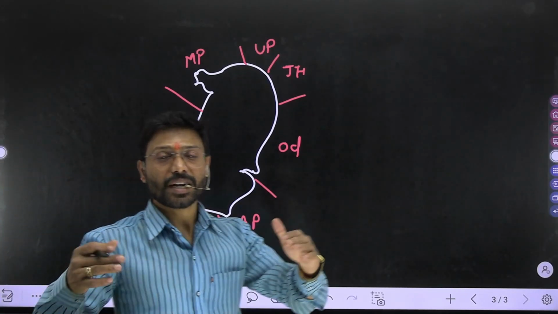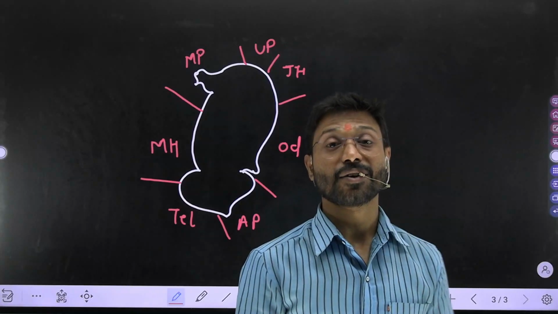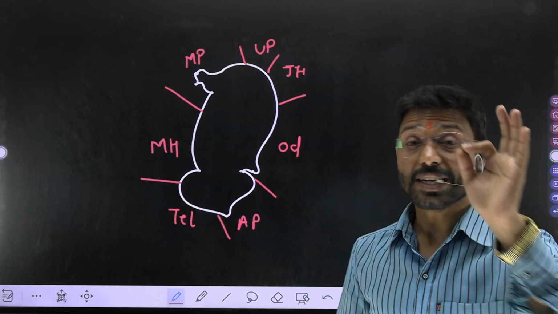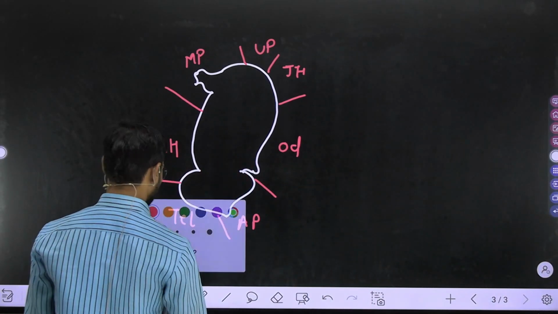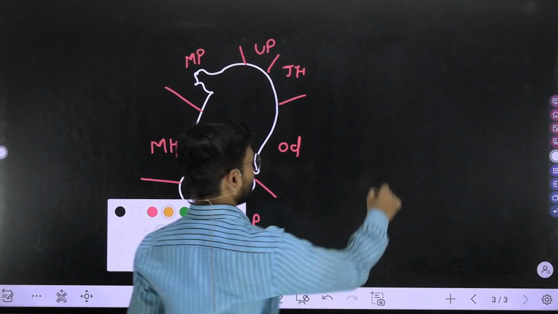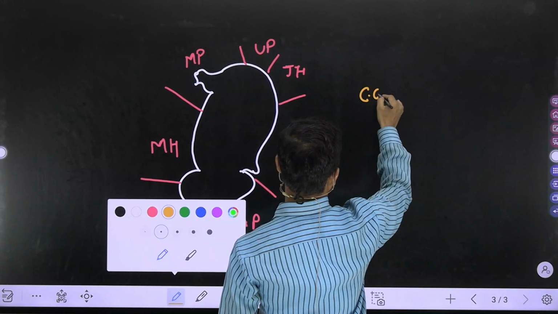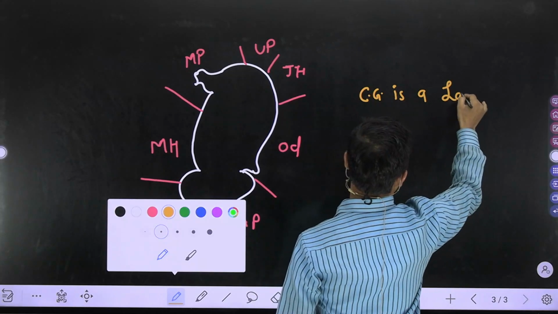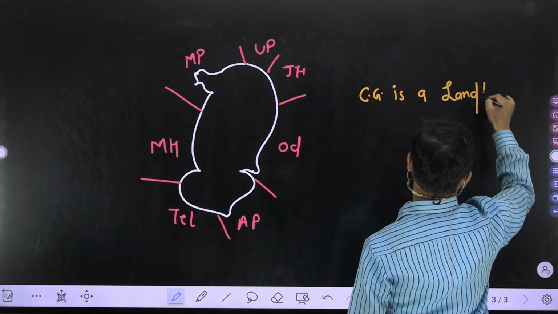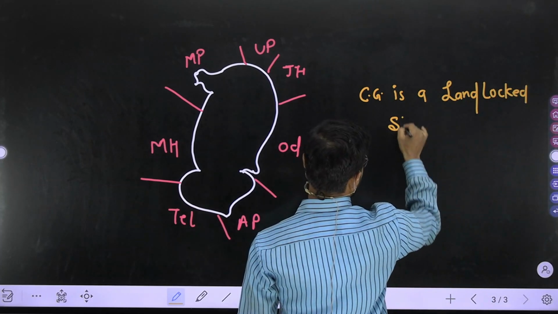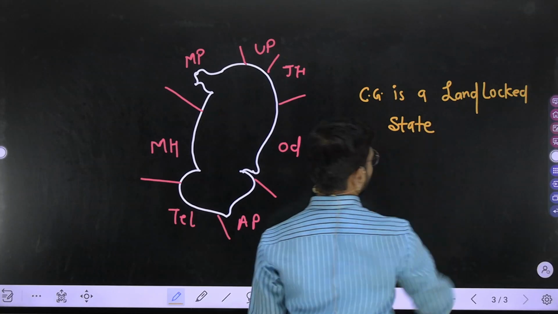So, what kind of a conclusion you may get? You may get a conclusion from this diagram that Chhattisgarh is a landlocked state.